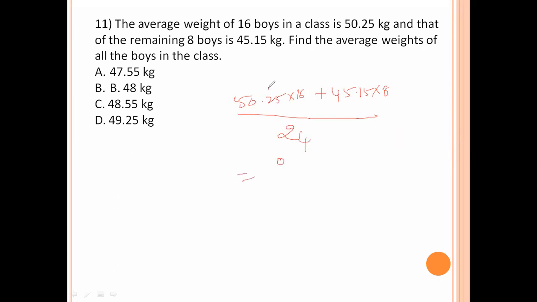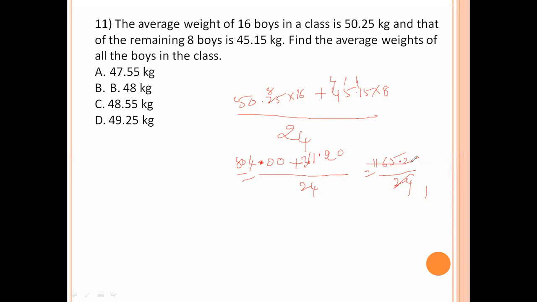16 5s are 80, 16 2s are 32, 40. 1600 plus 4, 16 5s are 80, plus 8 5s are 40, 8 1s are 8, carry 4, 12. 8 5s are 40, 41. 8 4s are 32, 36. Divide by 24.